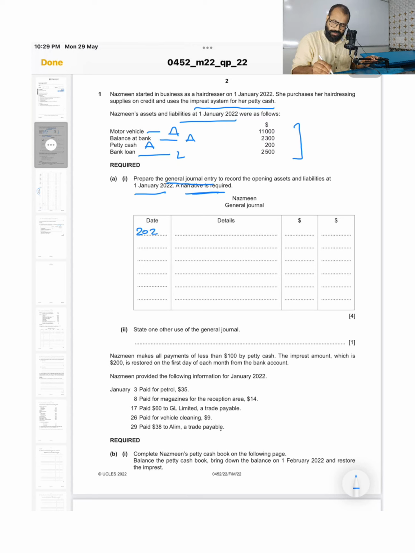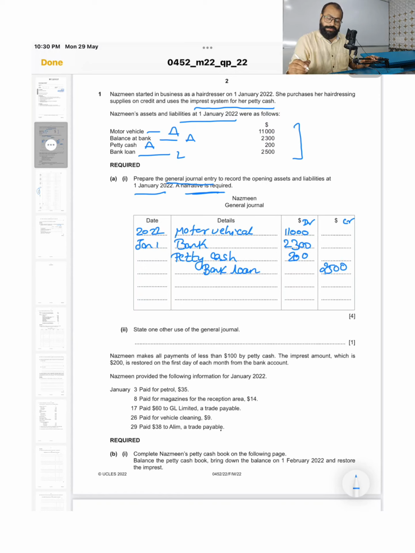It is 2022, Jan 1st. Let me write the balances as they are. I will copy the motor vehicle balance. This is the debit side and this is the credit side, 11,000. Next is the bank balance, 2,300. Then the third balance was given as petty cash. Again it is an asset, so it will come on the debit side, 200. Next, the bank loan is 2,500 on the credit side.